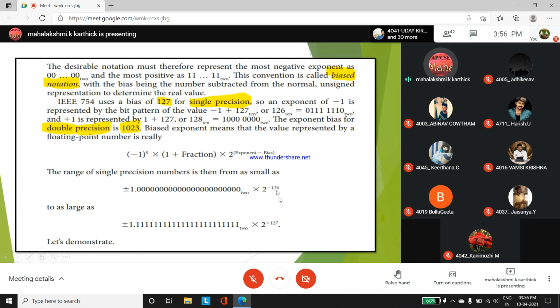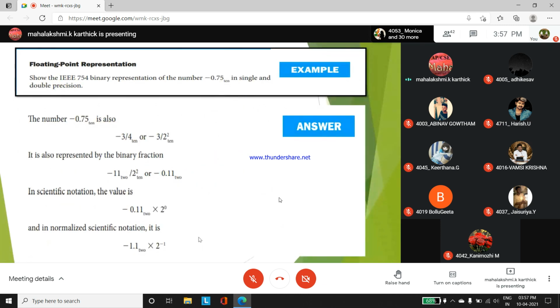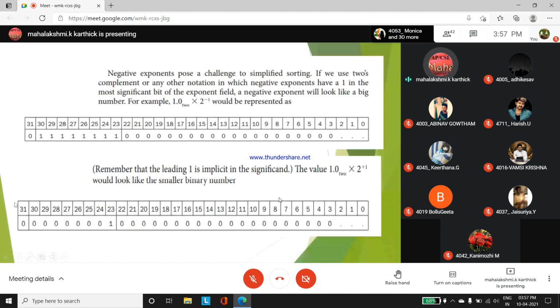Exponent, instead of -1 it is -126. In the positive exponent case, we have to represent plus 127. And here they have already told that a negative exponent means you have to represent 0000. If it is a positive exponent, then you have to mention the fraction as 1111. Got the point of how they have replaced these?